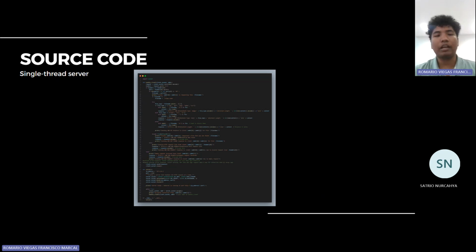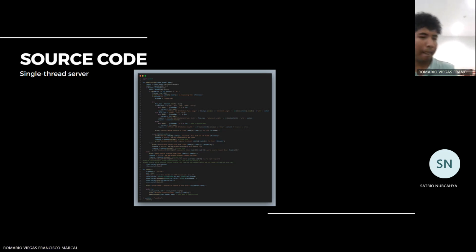So the source code we are providing here consists of a single thread server, a multi-thread server, and a client. First of all, the single thread server will be explained by my friend Ari Ramadan.